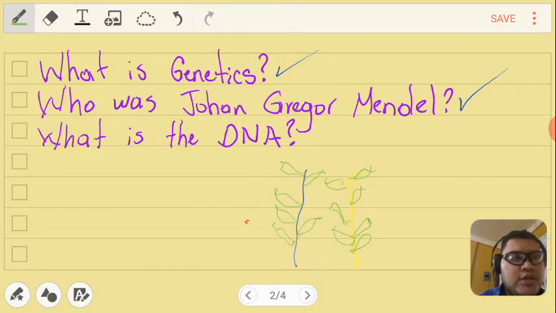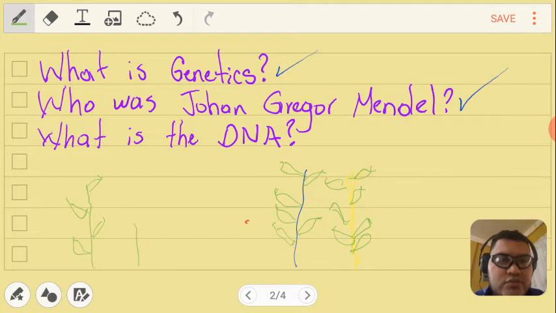Then he tried to mix tall plants with short plants to see what would happen, if the other generation will produce 50% of short plants and 50% of tall plants. 50 and 50, you know? And he discovered that sometimes there are variations according to other characteristics of the plants. So he started to make more experiments with flowers, green flowers, pink flowers, red flowers, white flowers, and what happened through the different generations. So that work is very important.